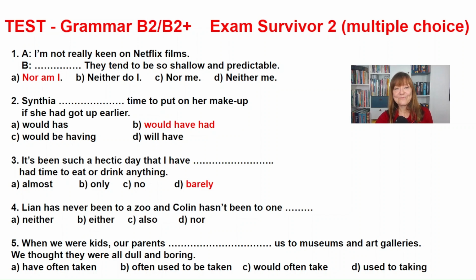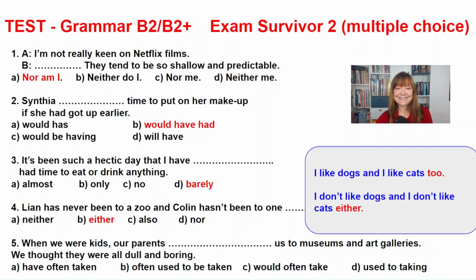Sentence number 4. Ready? Let's check. The correct answer is either. Either is used in negative sentences instead of too or also. Compare. I like dogs and I like cats too. With negative, I don't like dogs and I don't like cats either.